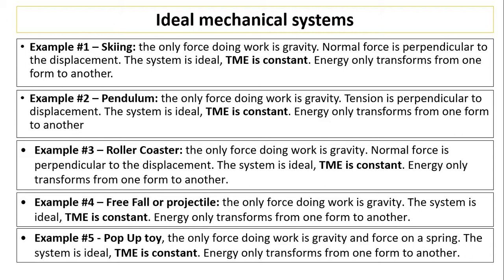And example number 5 is a pop-up toy or a wind-up toy. In a pop-up toy, basically you press the toy down, the toy has a spring. When you press it down, you store the energy in the spring. Then when you release your hand, the toy is going to pop up. So what essentially happened is the energy in the spring is converted into gravitational potential energy, popped up. Sometimes you can have a wind-up toy. With a wind-up toy, you store the energy in the spring by winding the toy. Then when you release it, that toy will start to move. So the energy is converted from elastic potential to kinetic.